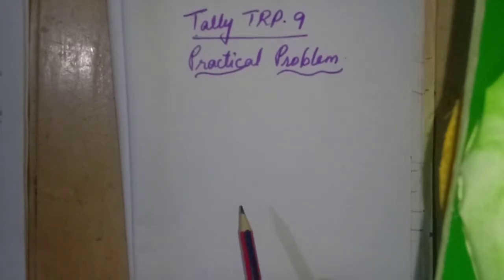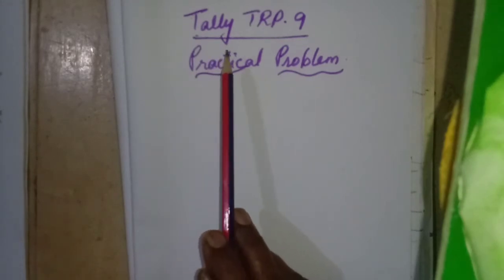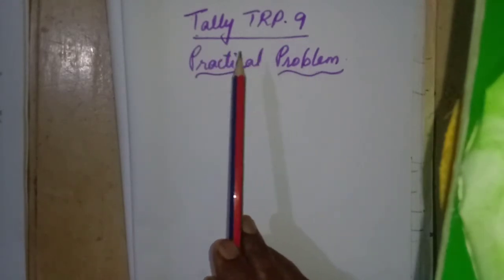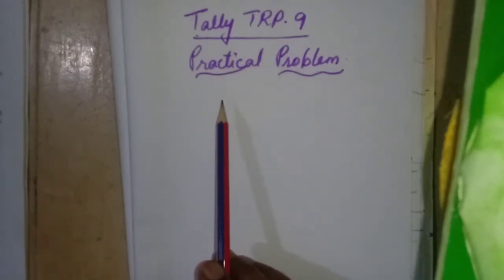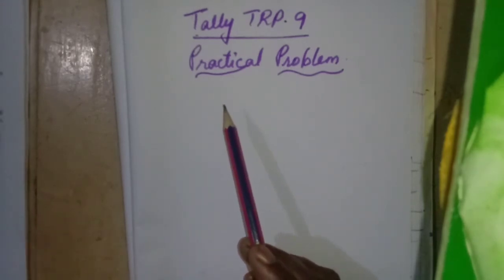We are in the final stage of the total syllabus. In the last lesson, the 10th lesson, we are going to do the practical problems in Tally. Here we need a computer, but the computer is not available now since we are in quarantine.